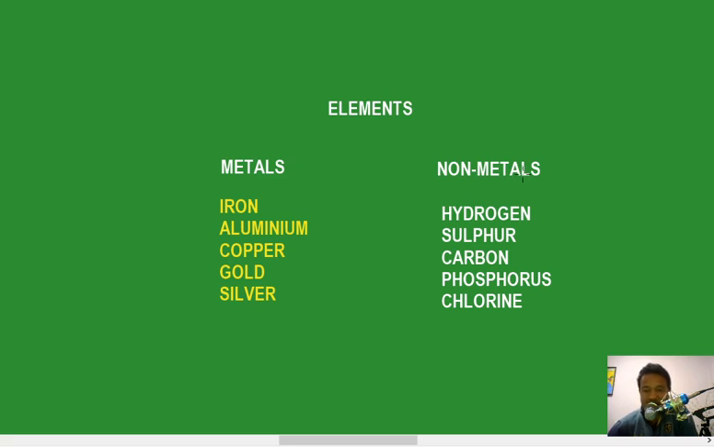Now if you look into this another section, we have non-metals. These non-metals are like hydrogen, sulfur, carbon, phosphorus, chlorine. All these are called non-metals. So you should understand now, all these iron, aluminum, copper, gold, hydrogen actually are called elements. But these elements are divided into metals and non-metals. But how will we be able to understand that this is metals and this is non-metals?